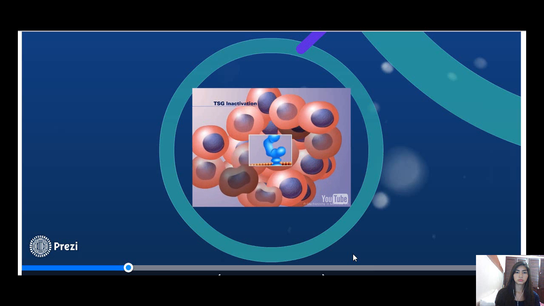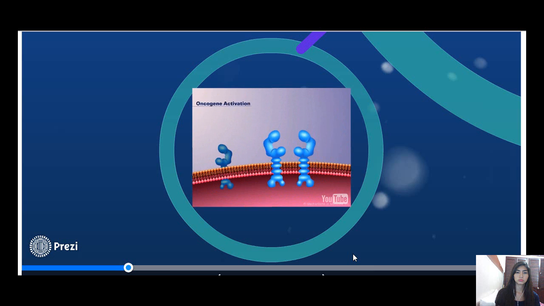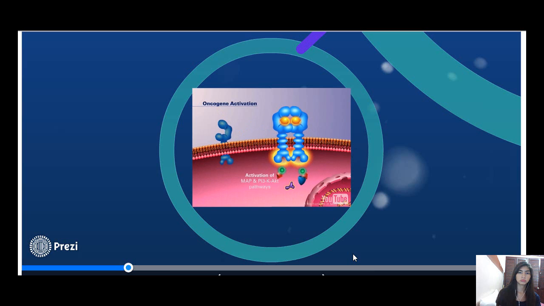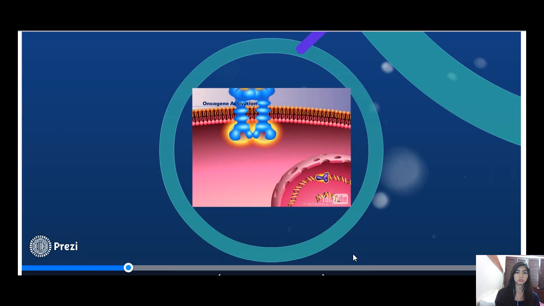Another critical alteration that occurs in the development of NSCLC is the activation of oncogenes. In 50 to 90% of NSCLC cases, the epidermal growth factor receptor, or EGFR oncogene, is upregulated. The binding of EGF activates signaling cascades that modulate the transcription of genes important in cell proliferation and resistance to apoptosis.